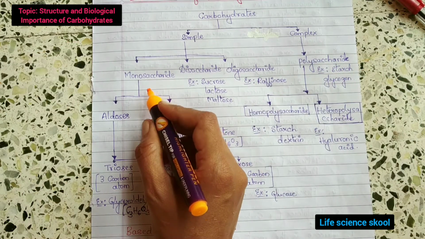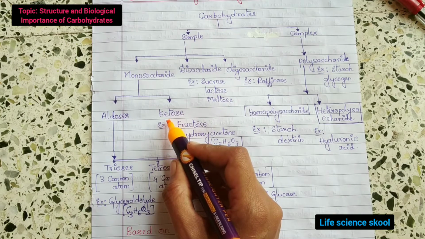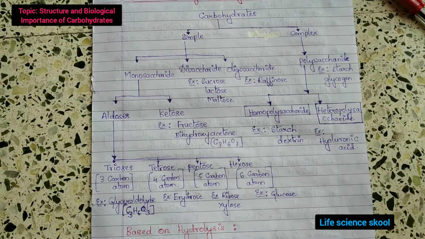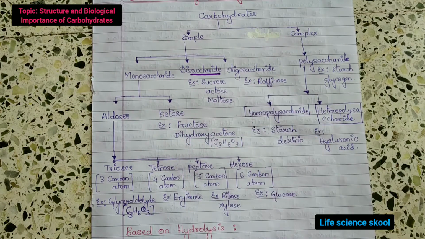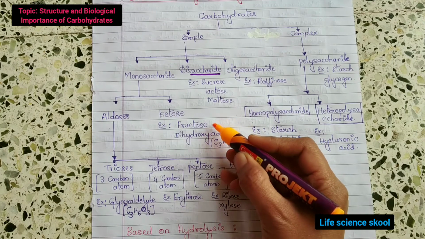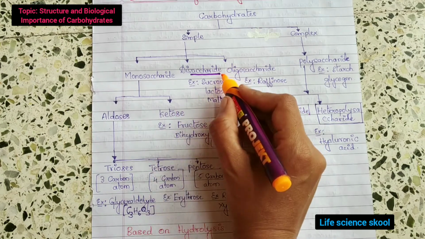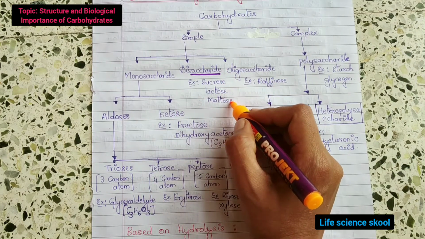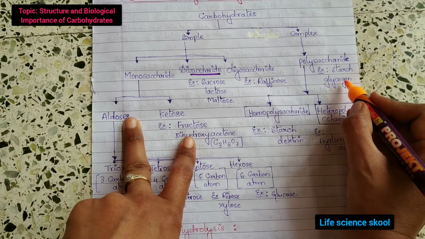Again these monosaccharides can be divided into aldoses and ketoses. And if you want to know the meaning of the word saccharides, saccharides means sugar. Here for monosaccharides, you can give examples such as fructose, dihydroxyacetone, many examples. For disaccharides the examples are sucrose, lactose and maltose. Example for oligosaccharide is raffinose. Example for polysaccharide is starch and glycogen.